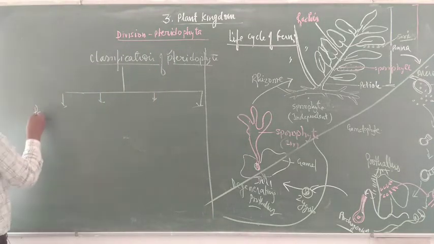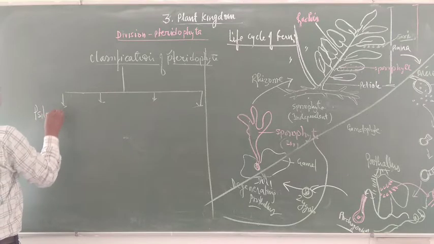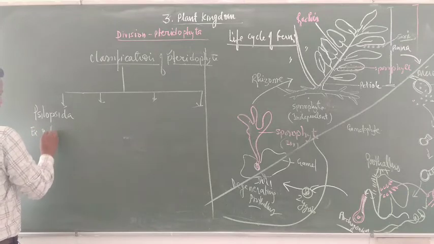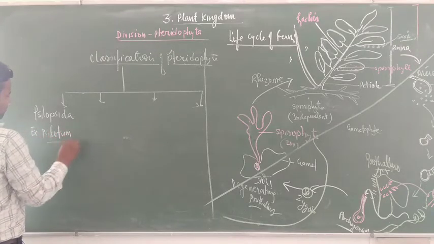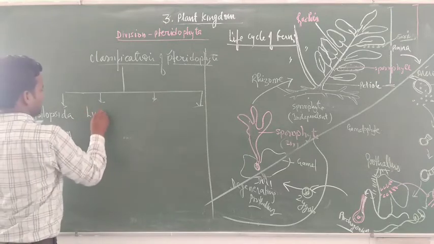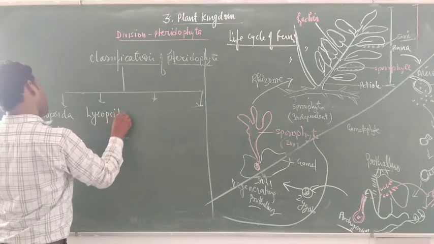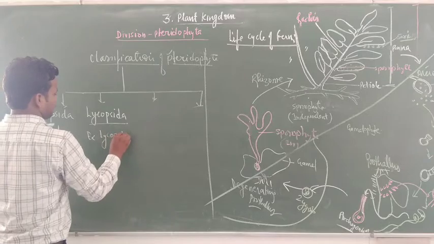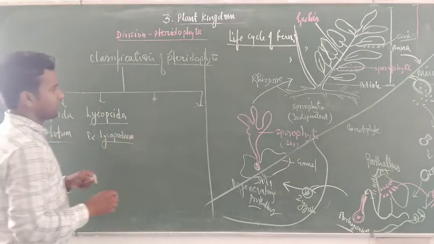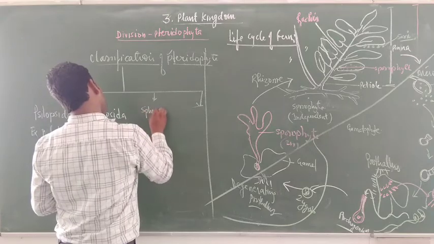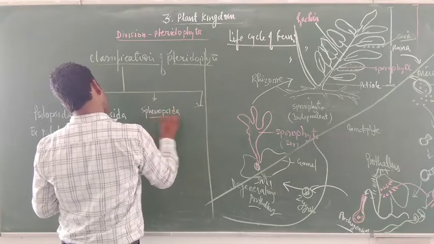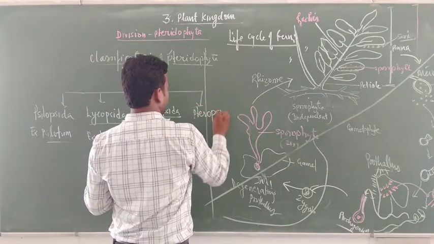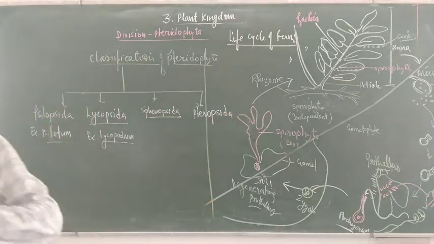First is Psilopsida. Examples from the Psilopsida are Psilotum. Second is Lycopsida. Examples: Lycopodium, Selaginella. Third is Sphenopsida, and fourth is Pteropsida.